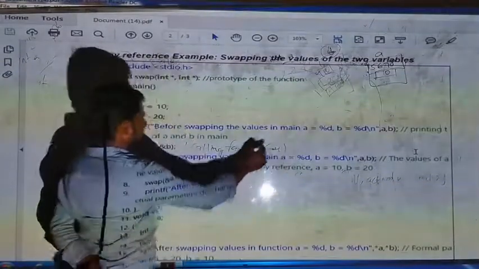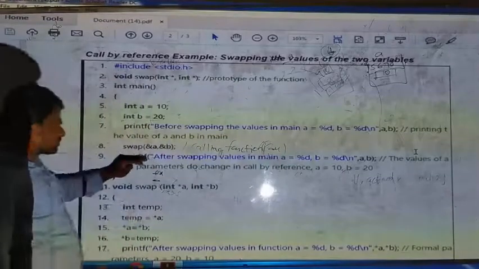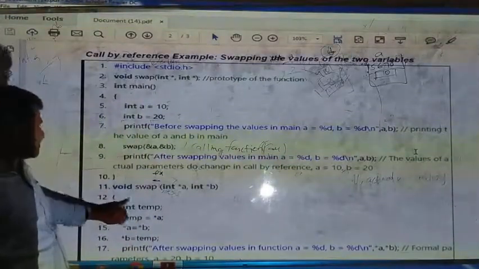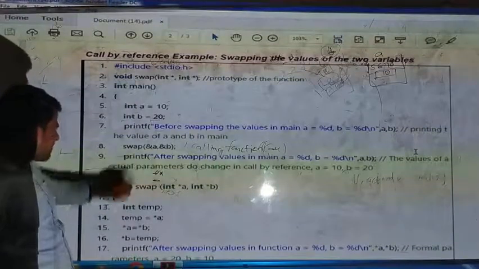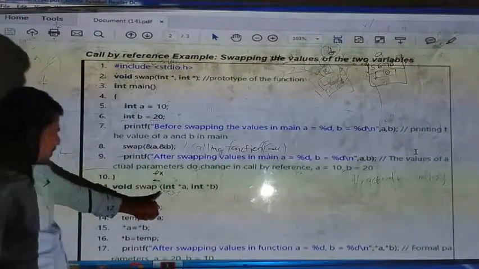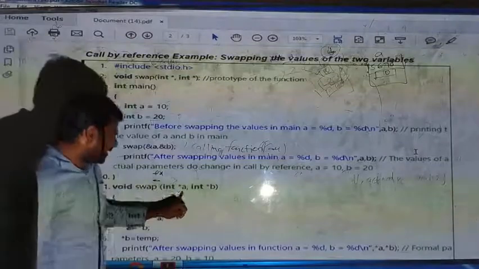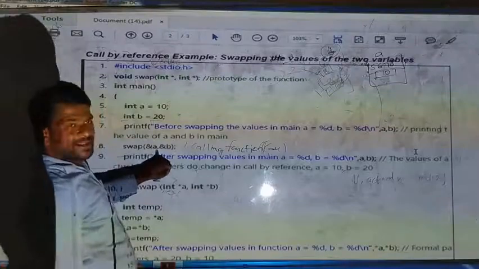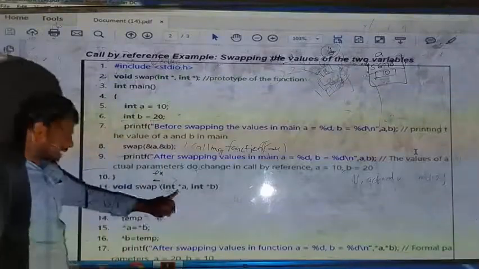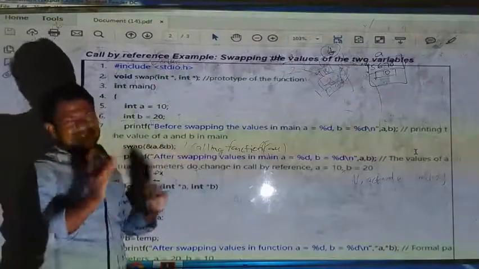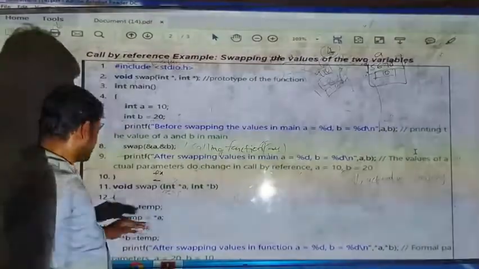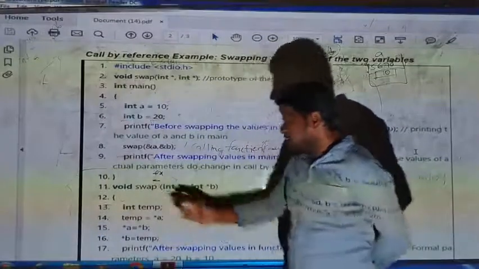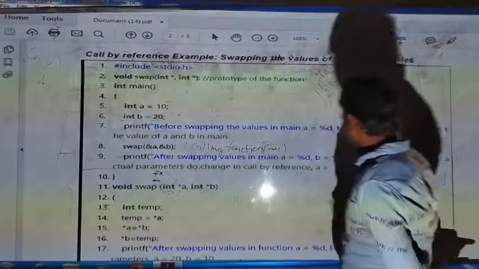Calling a function, or a function call. At this time, where does execution jump to? To swap. This is the name of the function. Here we have integer pointer a and integer pointer b. These are actual parameters, and these are formal parameters. In that, we are swapping the address of the variables. Now we declare an integer type variable temp, and temp is equal to a.